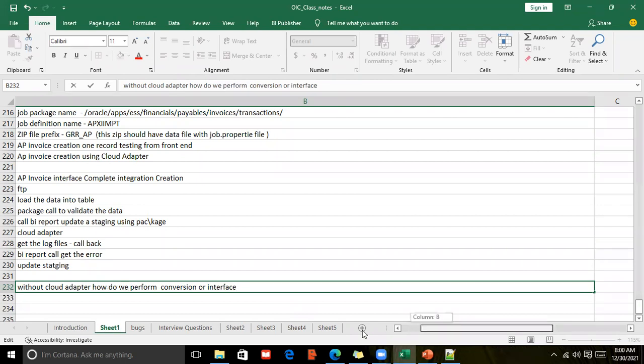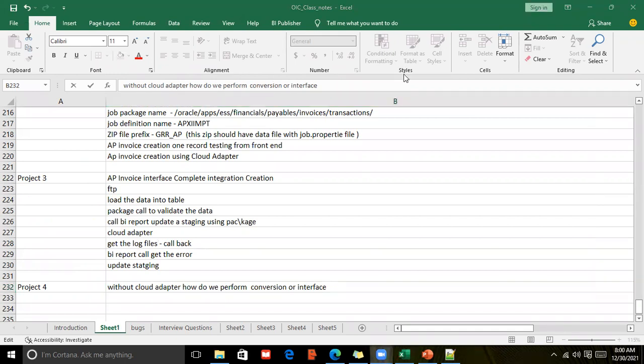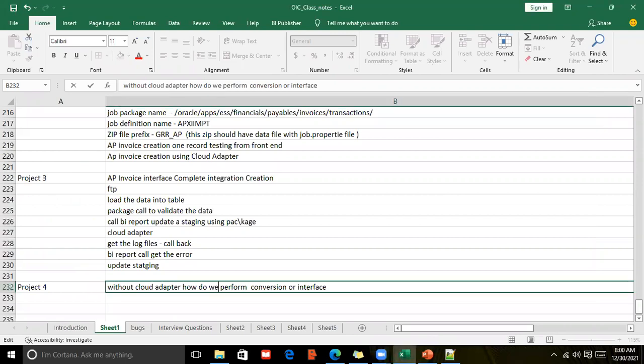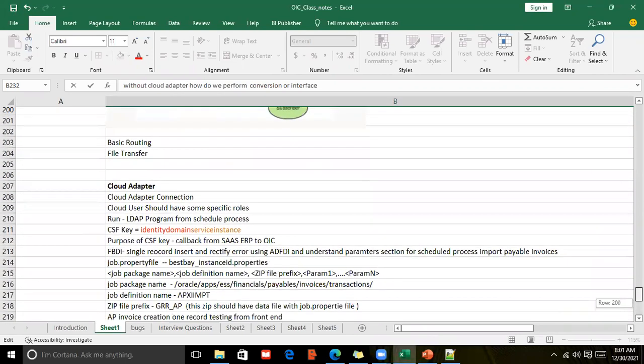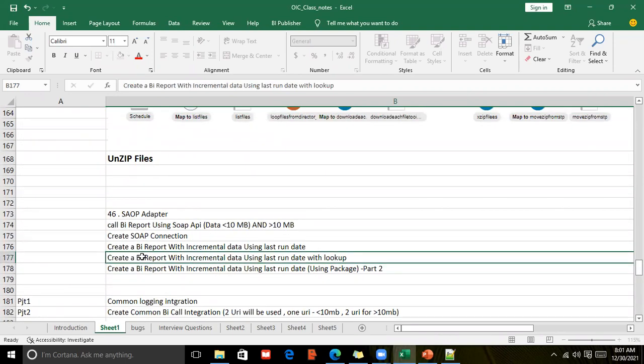Hi, Ravi, this is Ashok. One question. So this is kind of all inbound interfaces. Is it possible to do an outbound interface also from this? Yes. This is outbound only. Maybe I have not used the name properly, but this is calling integration, getting the incremental data from the OAC, SaaS system by using a BI report call, which is nothing but your outbound. And we'll store it into a table, and we can create reports, we can do whatever we want. There are many functionalities. This is nothing but your outbound only.